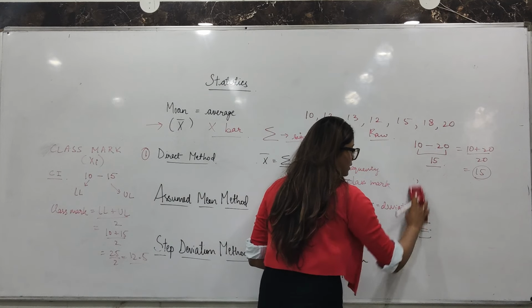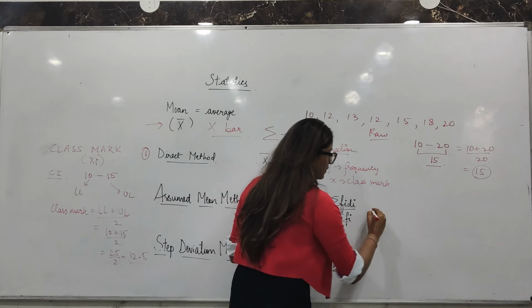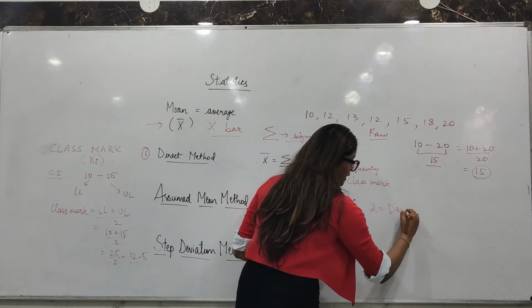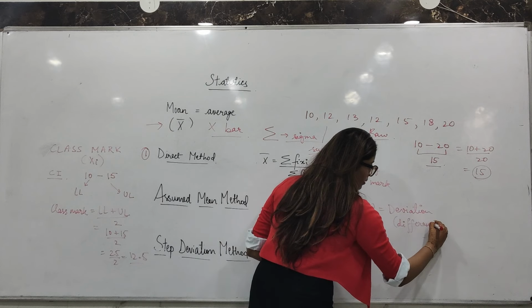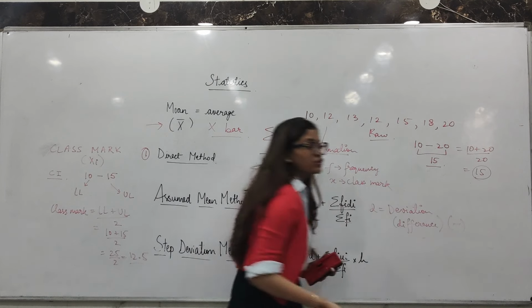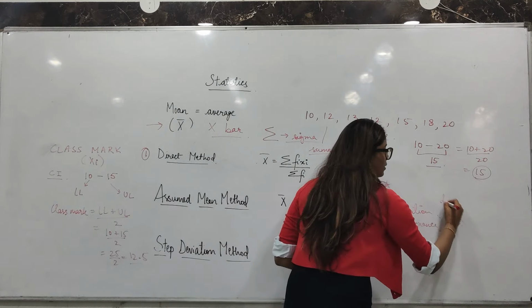Let me clear the board a little. D is deviation. Deviation का मतलब होता है difference और difference का मतलब क्या होता है? Subtraction. So di is xi minus a. For now, you can just write this formula down. I will be explaining it to you in detail in the further lecture.